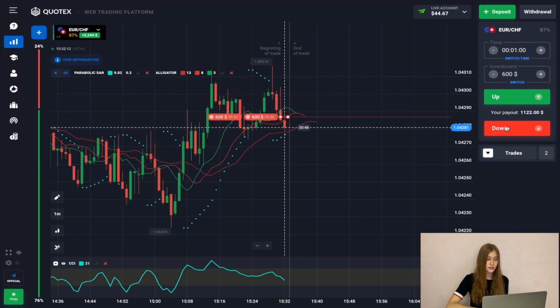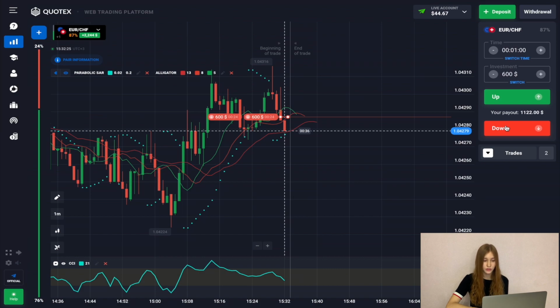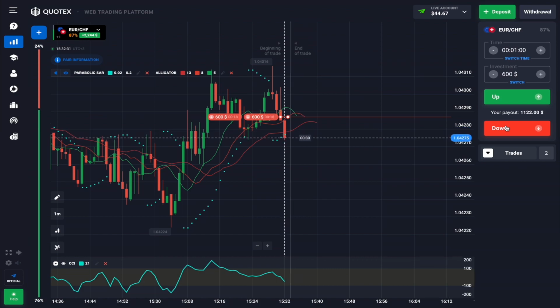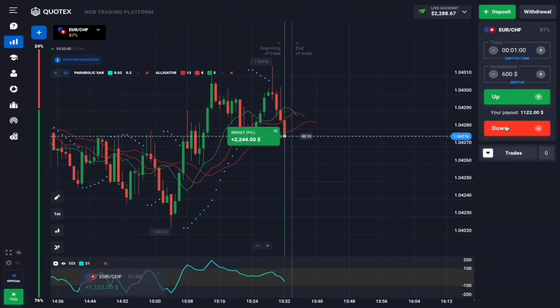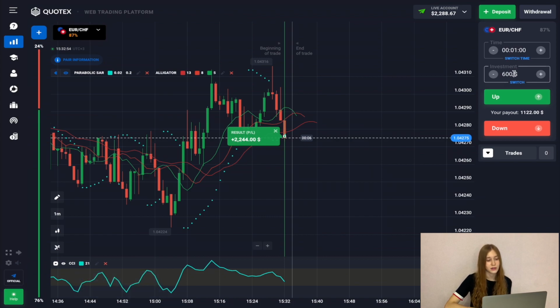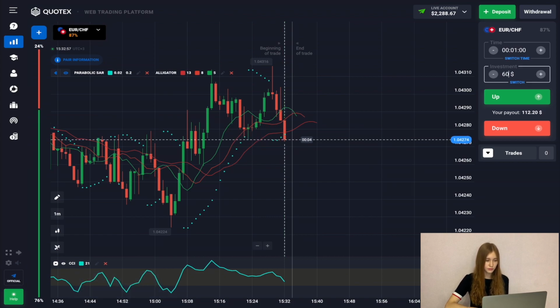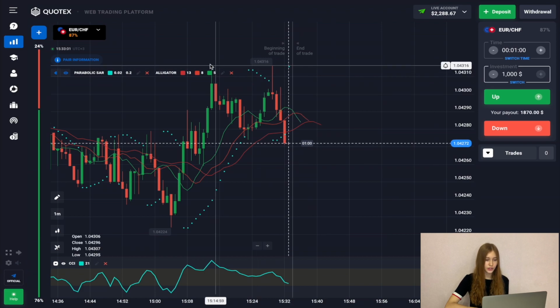As we see that there is a large shadow on the upward side on the sell, we also see that the alligator movement averages are now starting their reversal, so we can successfully close our trade. We successfully close our deal. Let's continue trading.